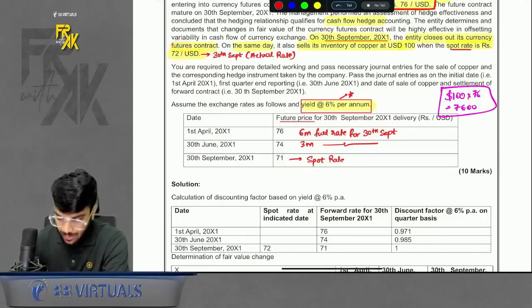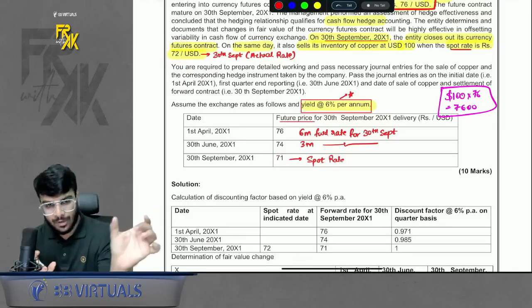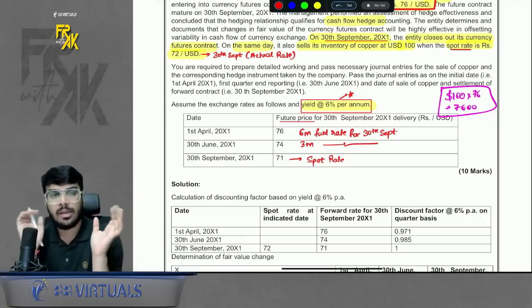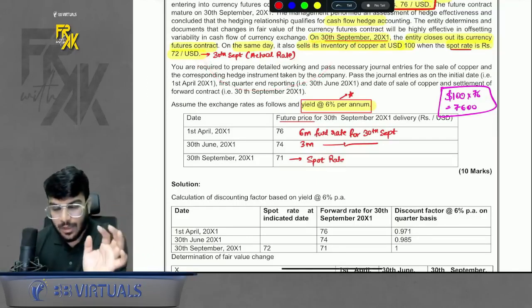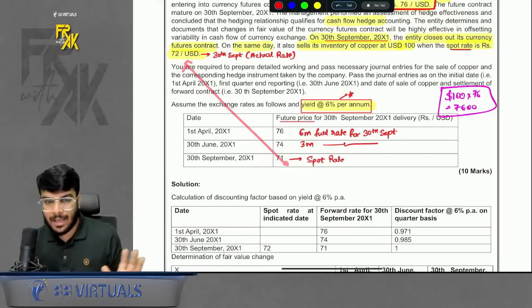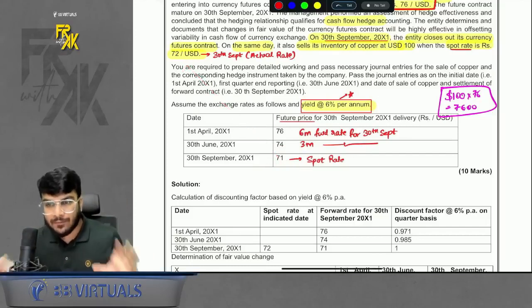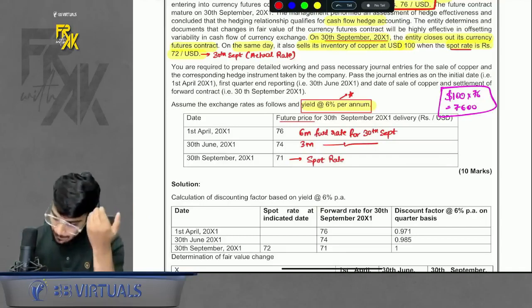What to do, sir? So ideally in hedge accounting, bifurcate the full contract into two parts. One is the host contract and one is the hedge contract. For host contract, we will use the spot rate of 72. And for the hedge contract, we will use a spot rate of 71. Ideally, this is a mismatch. In real life, this can happen. There can be two spot rates. But from an exam point of view, this should not be the case because then the answer won't tally. Right? But it is given.